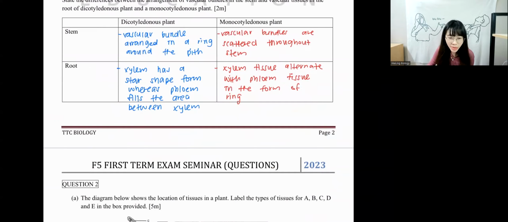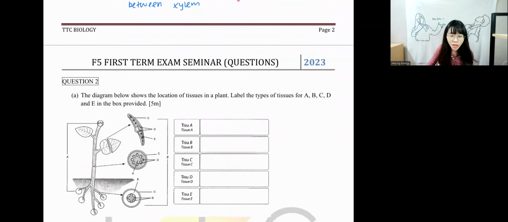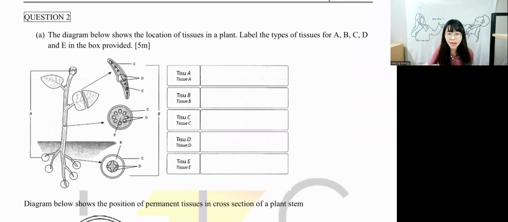Question 2. The diagram below shows the location of a tissue in a plant. Label the type of tissue for A, B, C, D, and E in the box provided. Okay, let's label A first. We have to see properly, guys. If you look at A, A is over here. They are pointing at the tip of the shoot and the tip of the root. So do you think they are referring to the meristematic tissue or the permanent tissue?